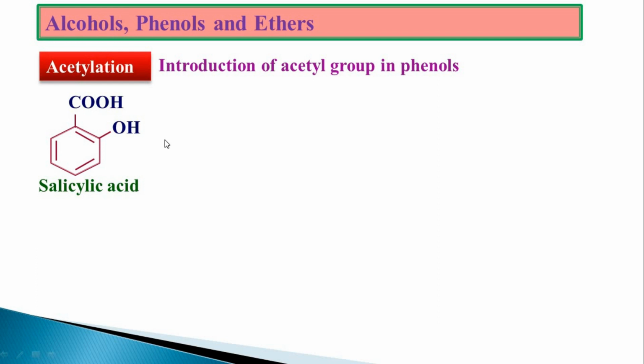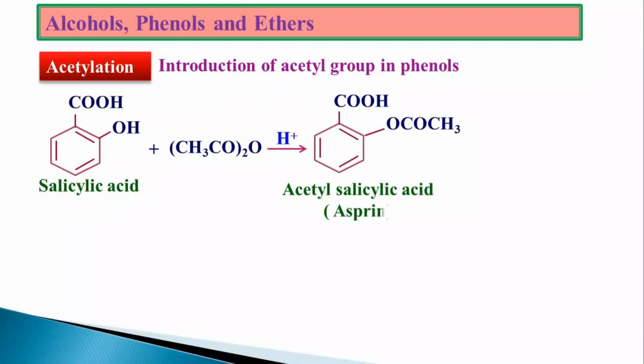When I add anything which is going to do the acetylation, like acetic anhydride or acetyl chloride, in presence of H2SO4, I am going to get acetyl salicylic acid. That is, acetylation is taking place at the OH, not at the COOH.